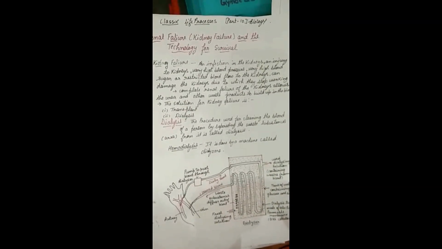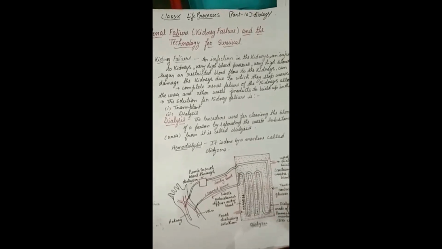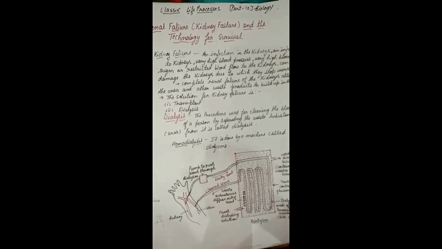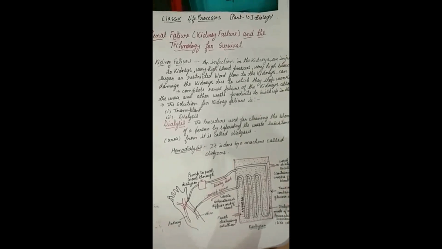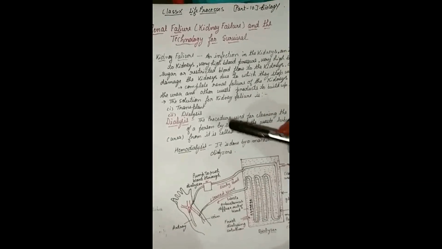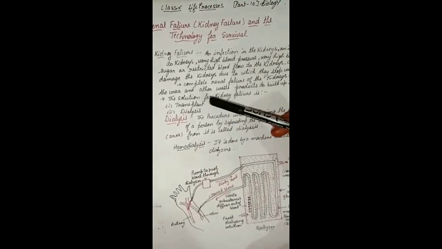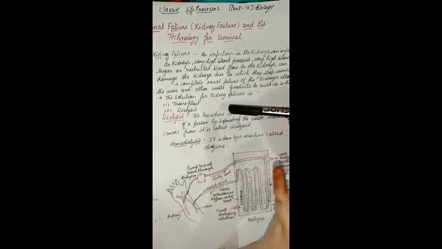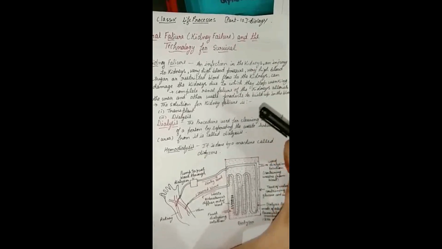Now we have two methods, two solutions you can say, to face kidney failure in a human being. The first one is the transplantation method, and the second one is dialysis. Transplantation is the method used when the kidney has completely stopped working, and then there is no other option except transplantation. Is it clear? The second one is dialysis.